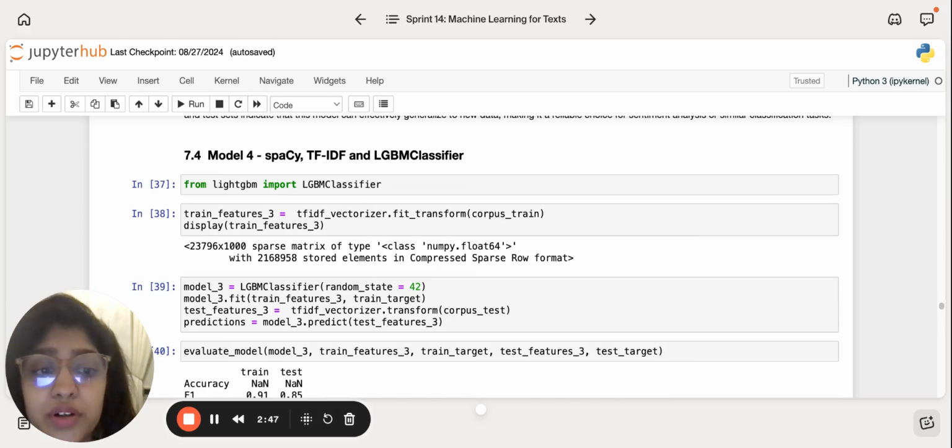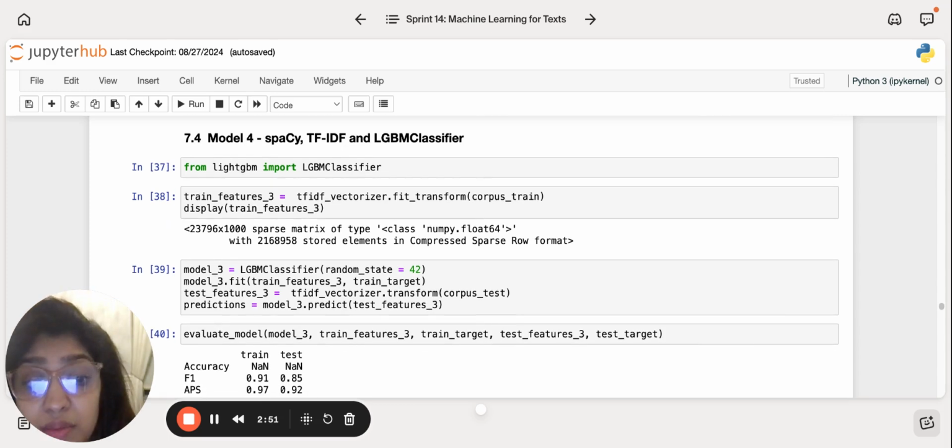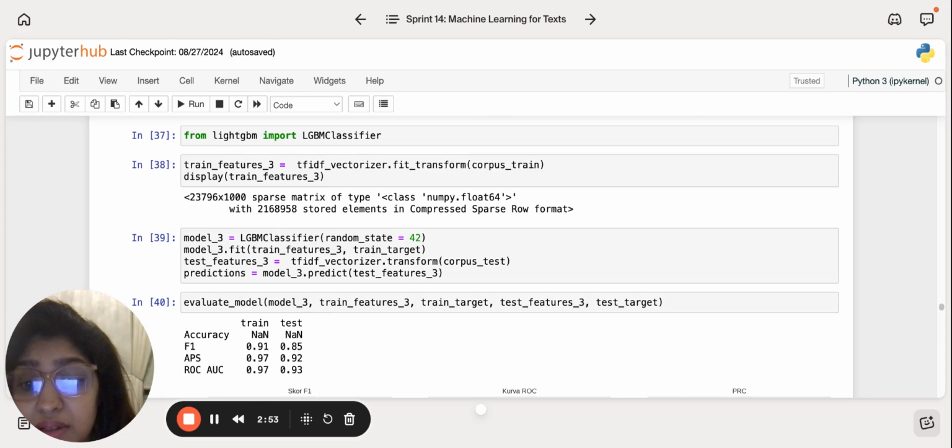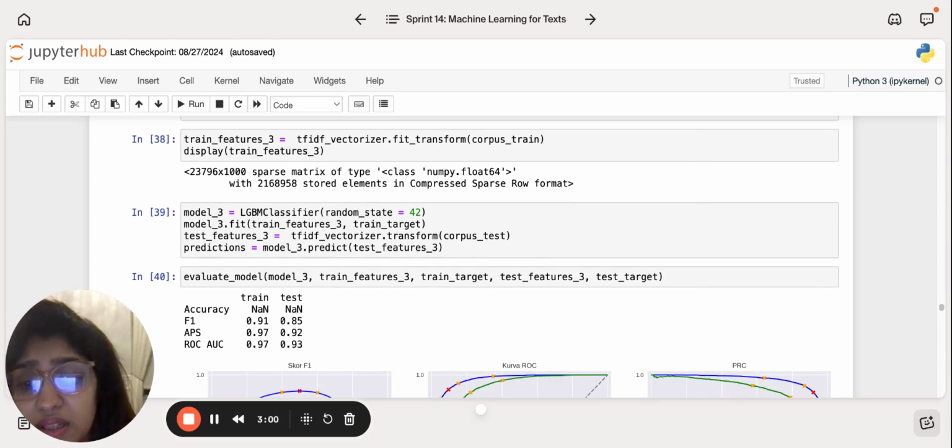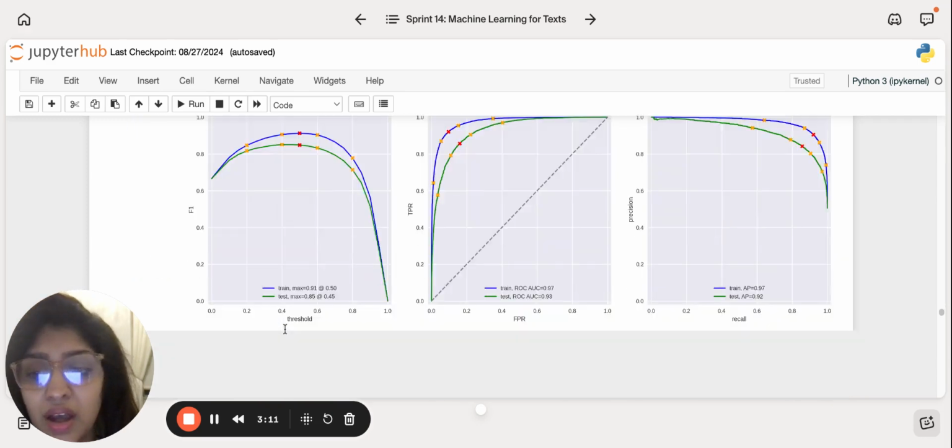The next model we have is spaCy, TF-IDF with an LGBM classifier. So in this, I incorporated spaCy and I utilized the LGBM classifier. This model produced an impressive result, and the F1 score was 0.91 on the training set, which is really great compared to other models, and the test set was 0.85.